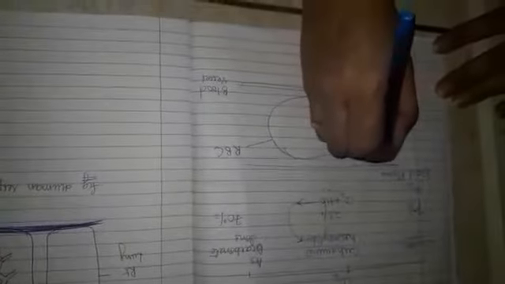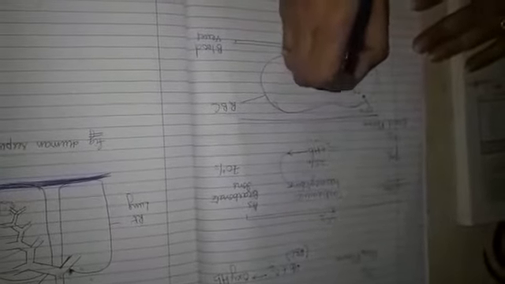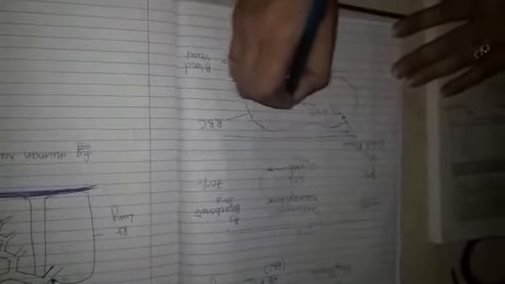How? Let us see. Say, this is a blood vessel, or we can say it is a capillary. Inside the blood vessel, what I am showing is a RBC, a red blood cell. This is the blood vessel, and inside I have shown the RBC. Carbon dioxide from blood plasma enters inside the RBC. Here it combines with water and this forms carbonic acid.